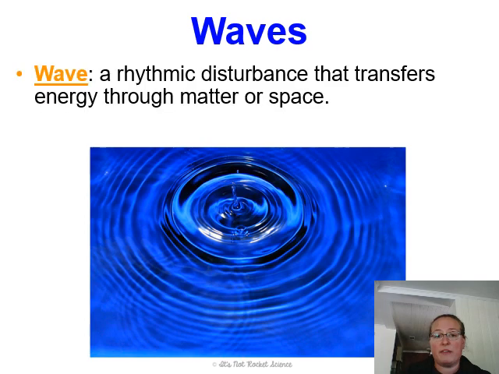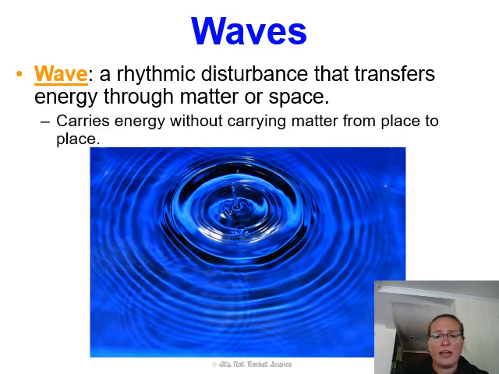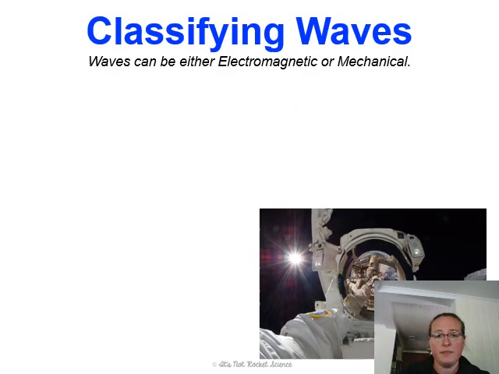Okay, what is a wave? A wave is a rhythmic disturbance that transfers energy through matter or space. One thing to understand about waves is that it carries this energy without carrying matter from place to place. So it's not moving matter, it's moving energy without moving the matter, which is one of those concepts in physical science that kind of makes your brain hurt a little bit. And we're going to talk about how it transfers that energy through our study of waves.